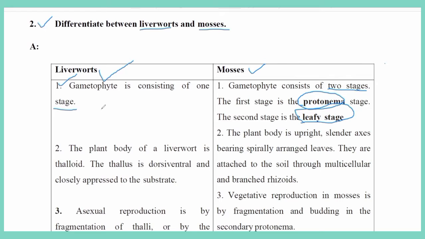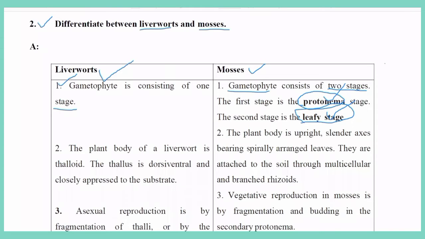In liverworts, or class Hepaticopsida, the gametophyte contains only one stage, whereas in mosses, class Bryopsida, the gametophyte exhibits two stages: protonema and leafy stage.